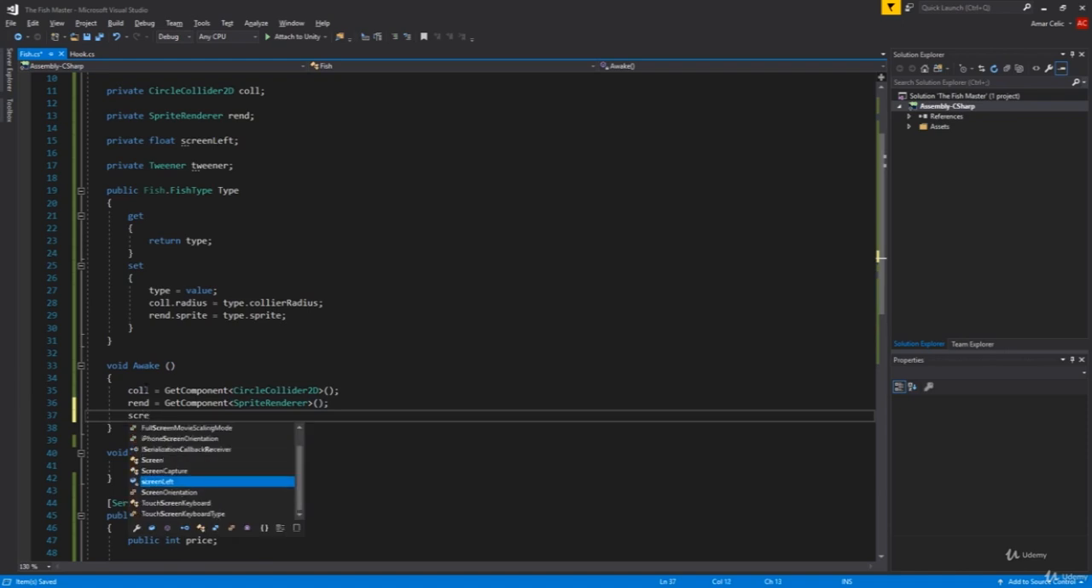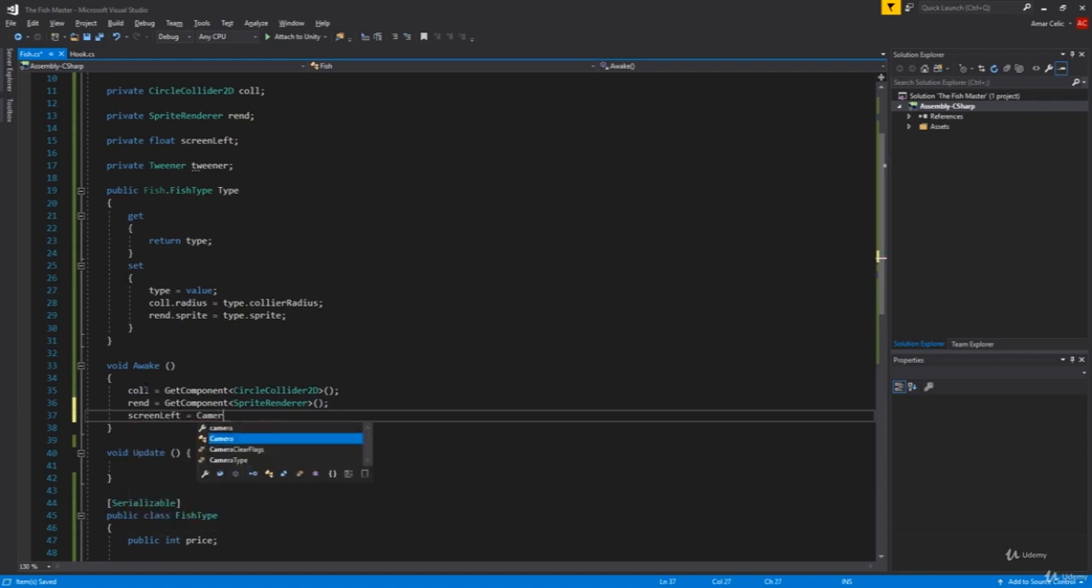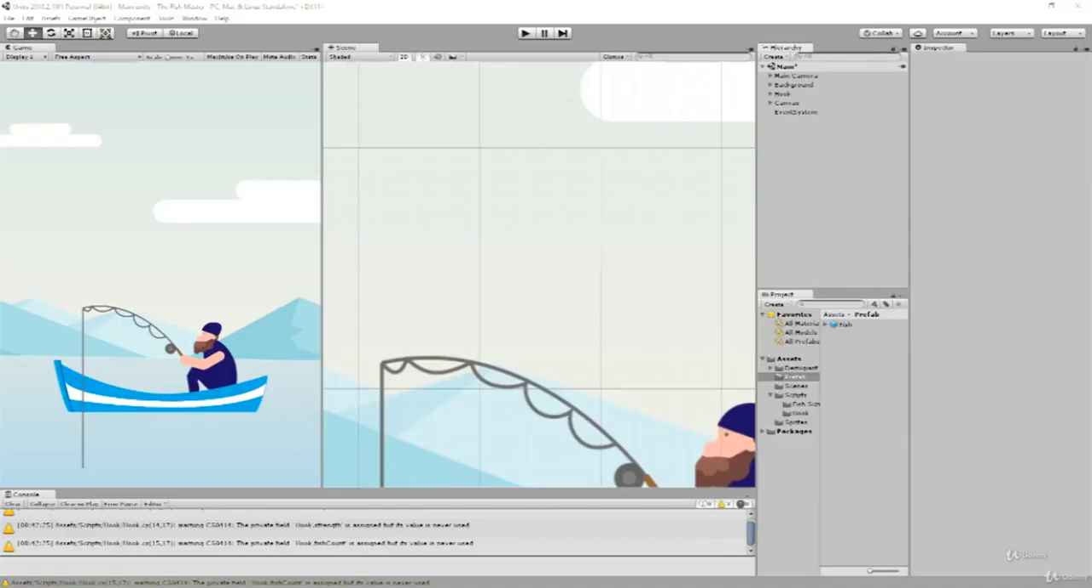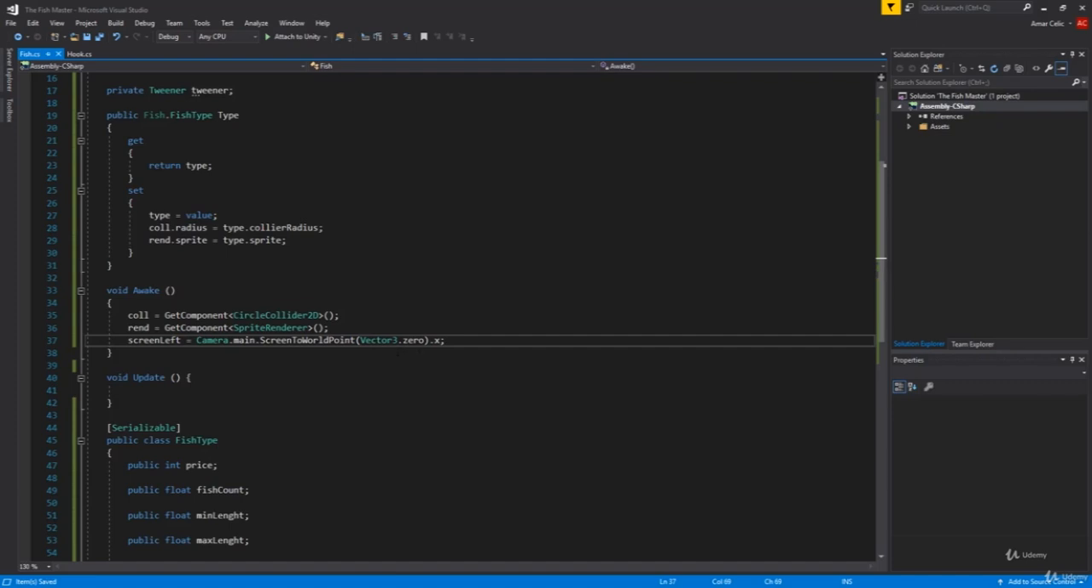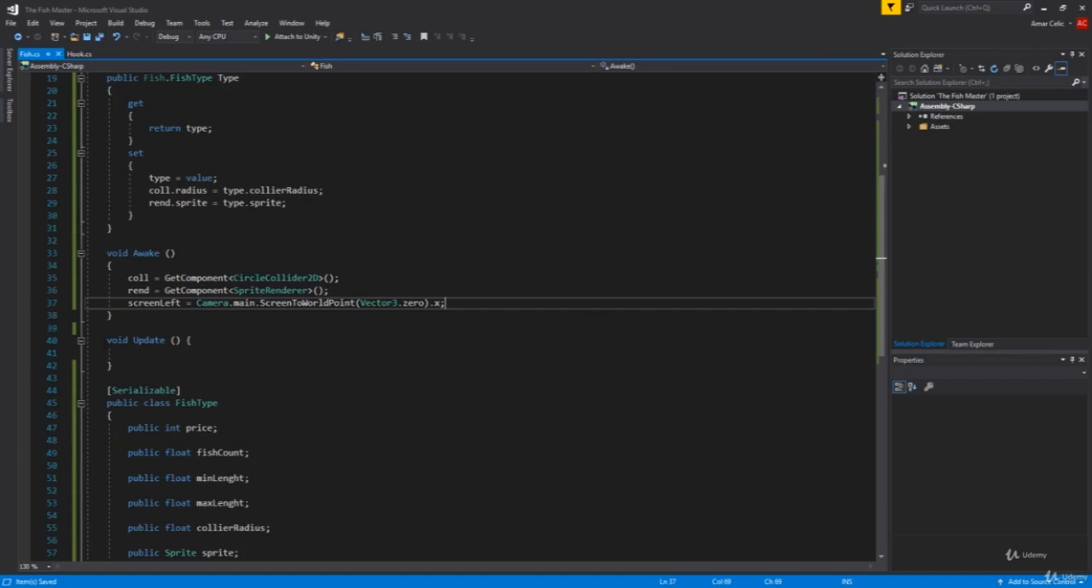And we are gonna have our screen left equals to camera.main.ScreenToWorldPoint. Then we have here Vector3(0, 0).x, like this. So this will be our camera main, and this is just this point here or here because it's left. It's 0 to something. I do not know the exact number, but it will make our fish go left or right. Now the update function will not be here, so we're just gonna change that to our reset fish.